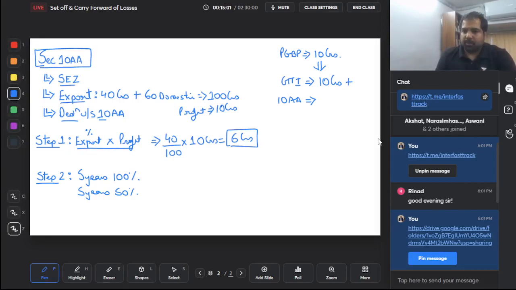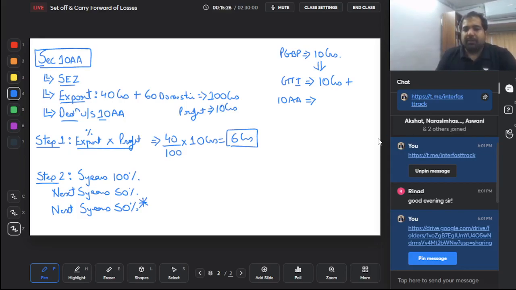Step 1, calculate export profit, and whatever that export profit is, take it into 100% or 50% for the first 5 years and the next 5 years. But this deduction and this benefit does not end in 10 years. In the next 5 years also, that means overall total 15 years, again you will get 50%, provided whatever profit deduction you want, you have to put that money aside.